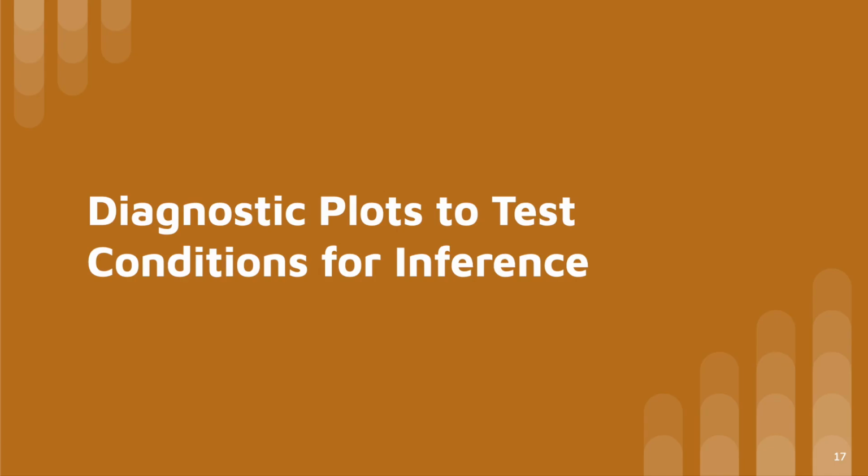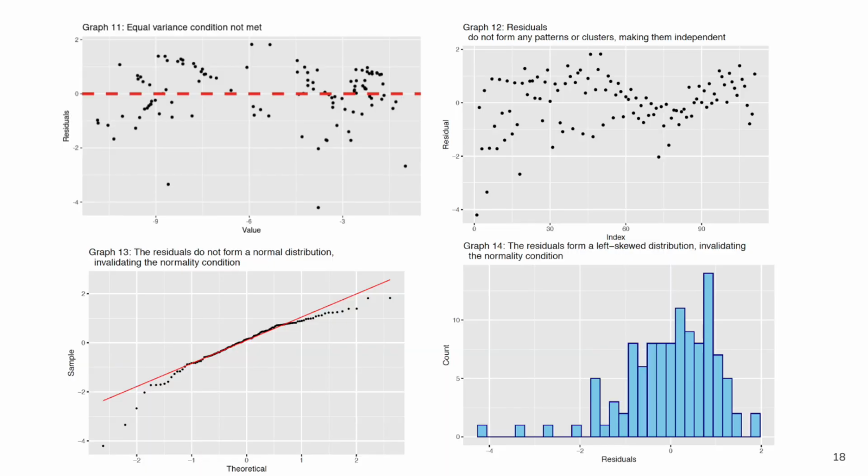We then tested our model to determine if the conditions for inference were met: linearity, independence, normality, and equal variance. Graphs 11 and 14 demonstrate that the conditions for equal variance and normality were not met. However, conditions for independence and linearity seem to be met. However, as graph 12 demonstrates, the condition for linearity remains more questionable, and we address this in our discussion section.